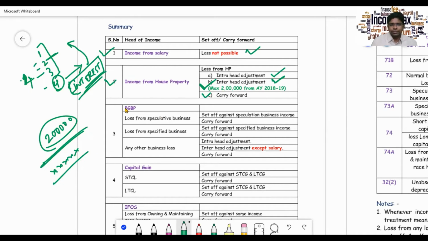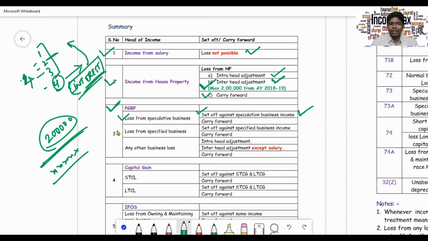subsequent year. And the third one is profits and gains from business and profession. Whatever loss you generate from speculative business, you will set it off against speculation business income only, or else there is no other choice. You have to carry it forward. You don't have an option to inter-head adjust it. Keep aside inter-head. Even under the same head, you cannot set it off from any other business apart from speculation